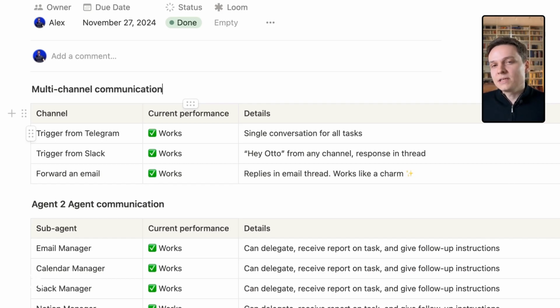One caveat on Telegram: all your tasks will be in a single conversation. It's like you're chatting with one person. I find it a bit more organized in Slack, where you have a message and then it will reply in a thread. And so you can have different threads for different tasks.